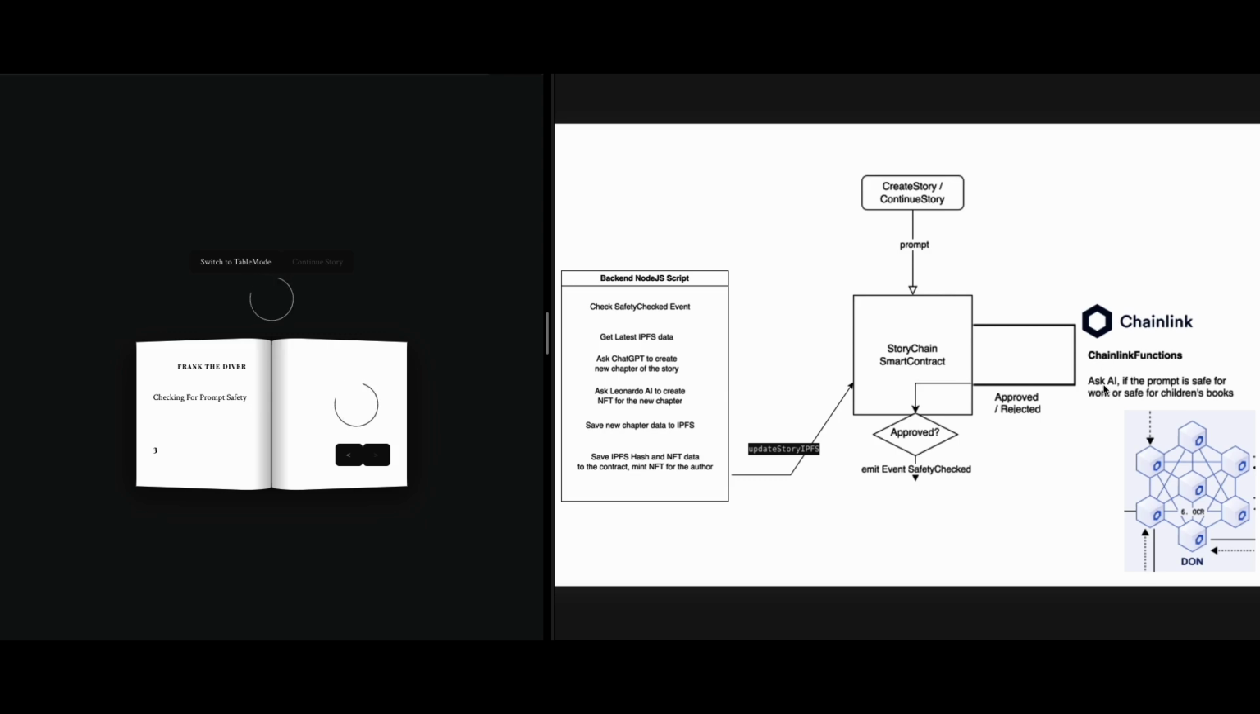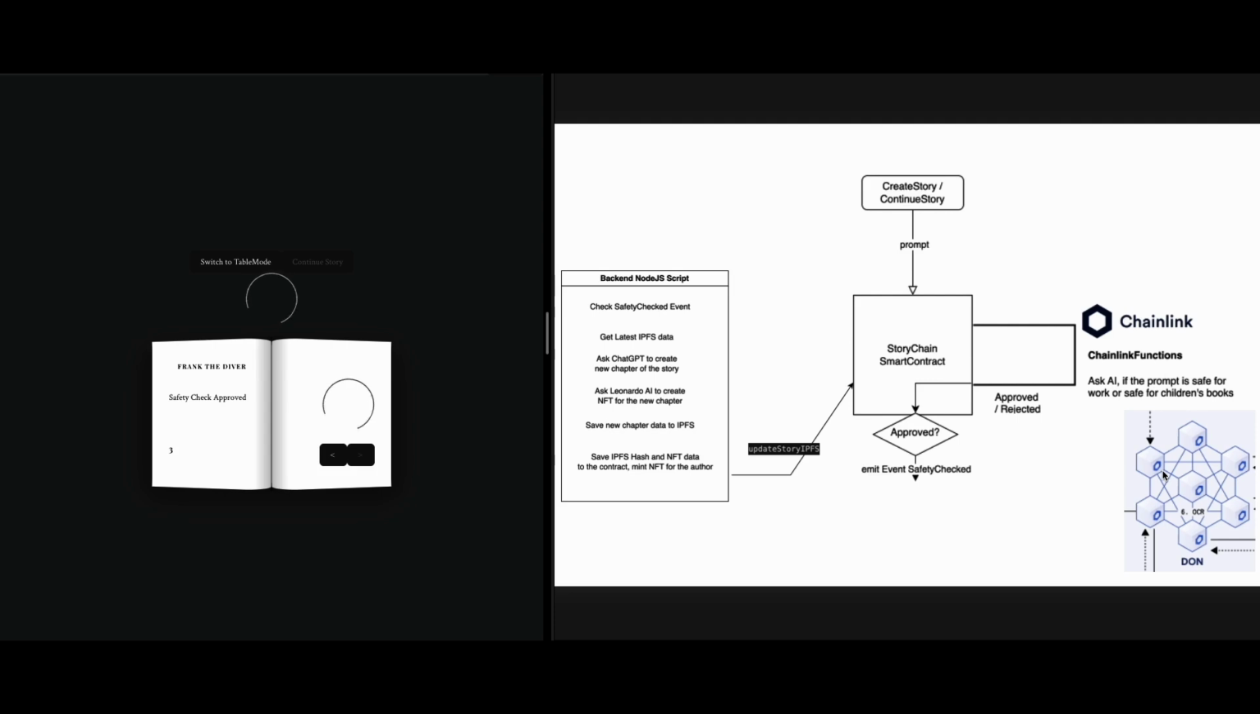Here, Chainlink Functions asks AI if the prompt is safe for work or safe for children's books depending on the category of the story. Then, it sends an approved or rejected event. We can see safety check is approved. Chainlink DONs use ChatGPT 3.5 to check if this prompt is kid-friendly.